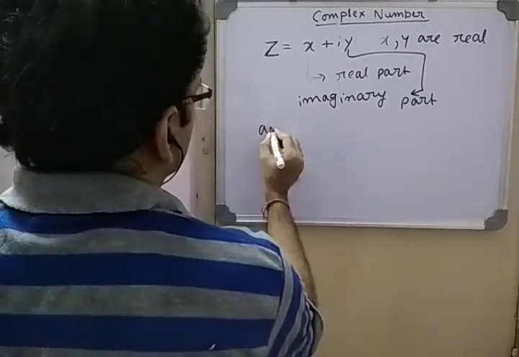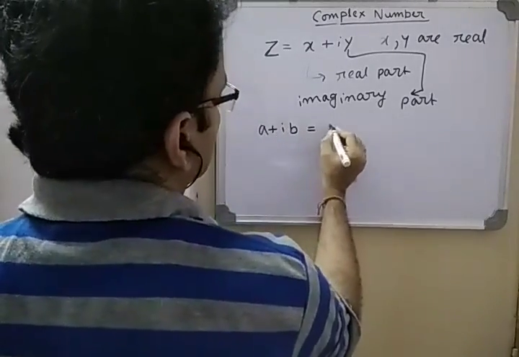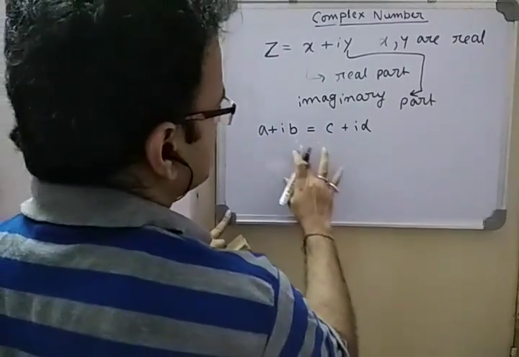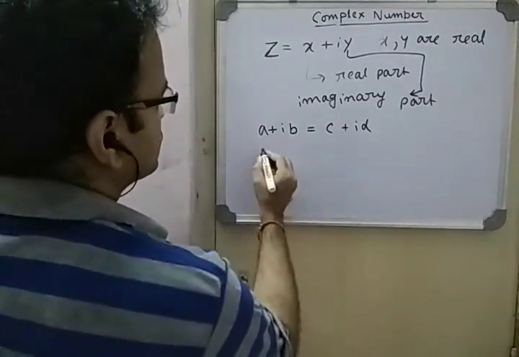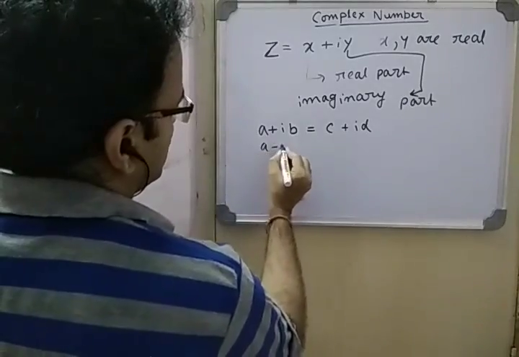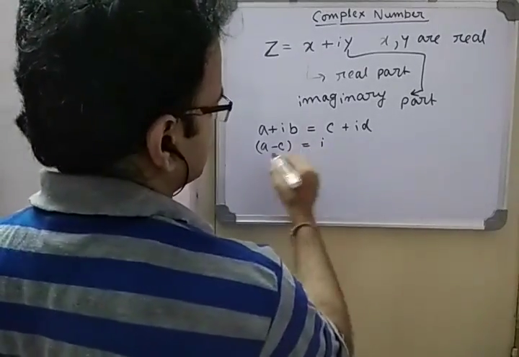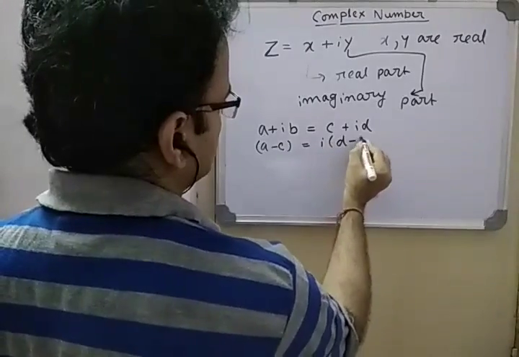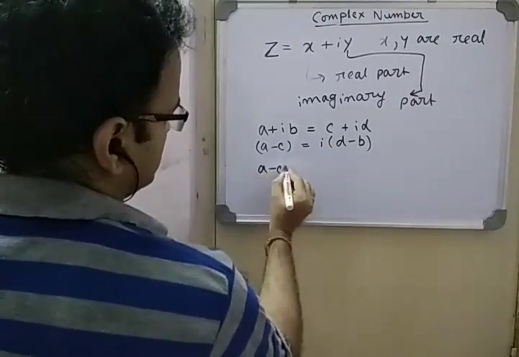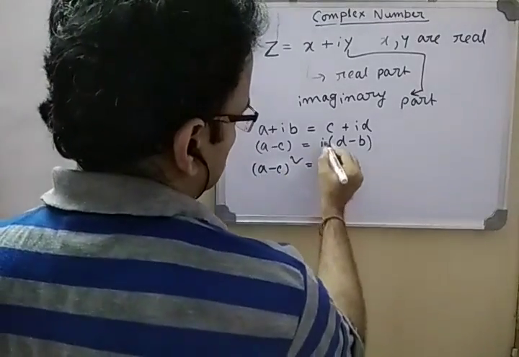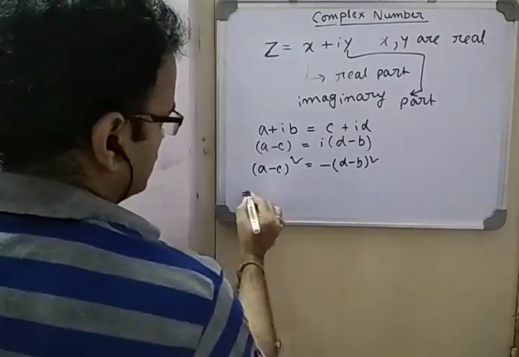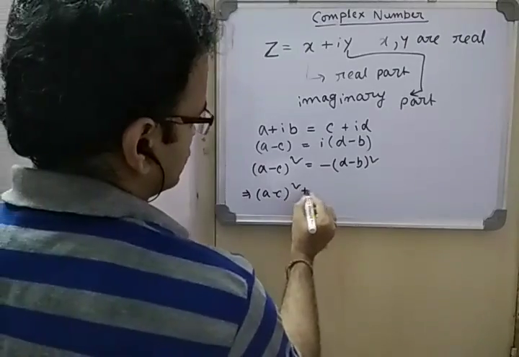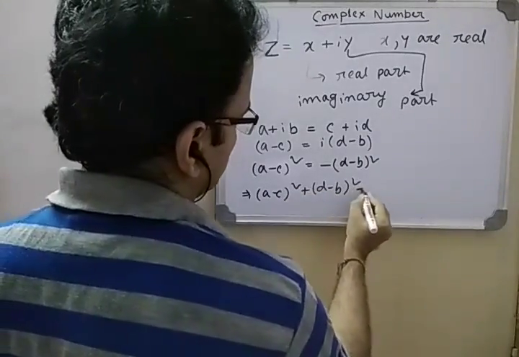Suppose there is a complex number a plus ib which is equal to c plus id. Then it is always a equal to c and b equal to d. It's always true and it can be proven. Suppose this is equal to this, so a minus c equals, taking i to the other side, i times d minus b. Now squaring both sides, we get a minus c whole square equal to i square, which is minus 1, into d minus b whole square. This implies a minus c whole square plus d minus b whole square equals 0.